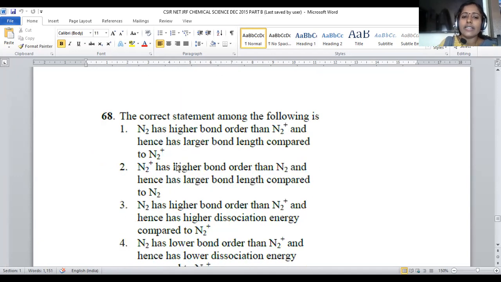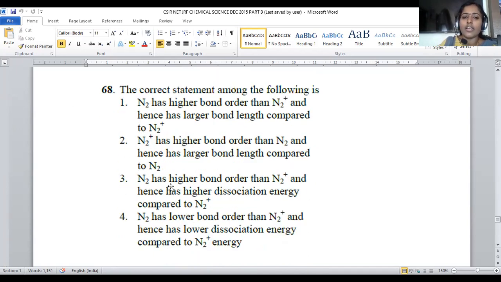Let us move on to question number 68. The correct statement among the following is, this is in accordance with molecular orbital theory. Nitrogen has higher bond order than N2 plus and hence larger bond length compared to N2 plus.